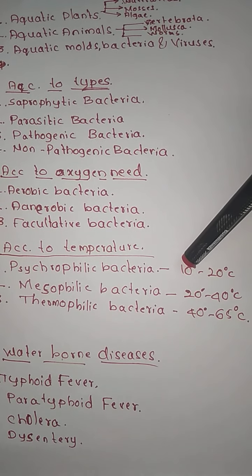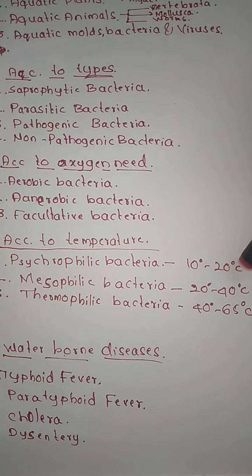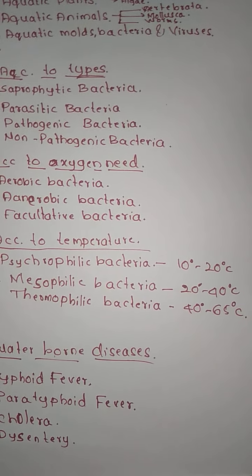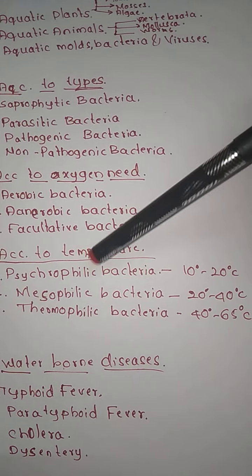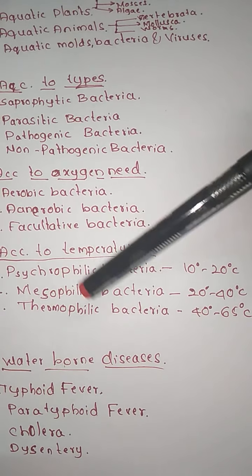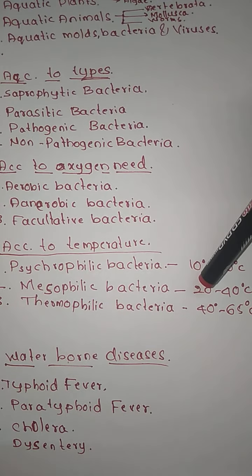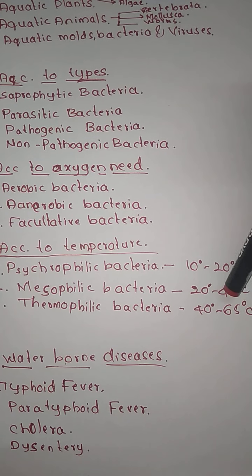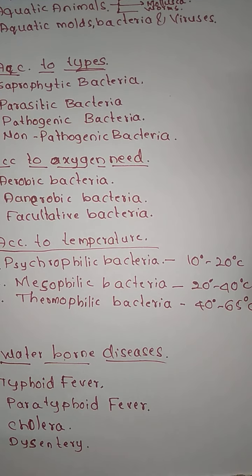Now, what are psychrophilic bacteria? Which are going to live at a temperature of 10 to 20 degrees Celsius. If we increase the temperature beyond 20 degrees Celsius, they will die. So these will be called psychrophilic bacteria. Now, what are the mesophilic bacteria? Mesophilic bacteria are those which will live around 20 to 40 degrees Celsius. If you increase the temperature beyond 40 degrees Celsius, they will die.